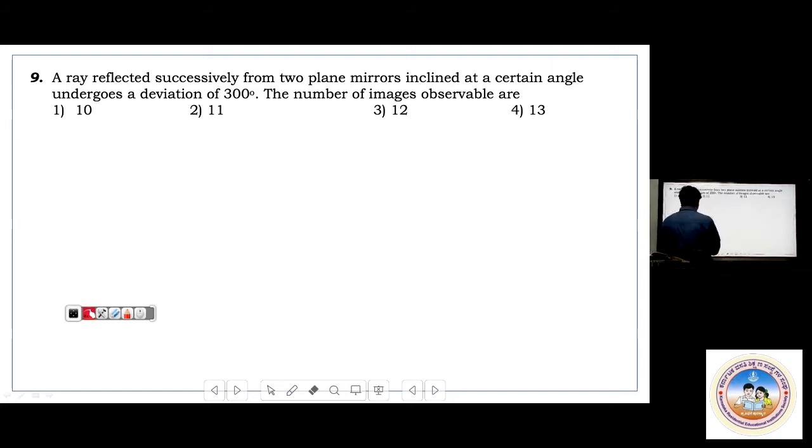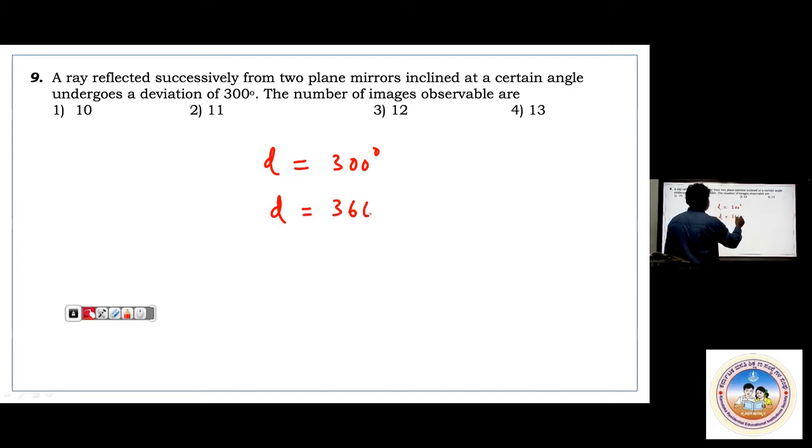See here, the deviation has been given, it is 300 degrees. You know the formula for deviation is 360 minus theta. So 300 equals 360 minus theta. Then what is theta? Theta is nothing but 60 degrees.